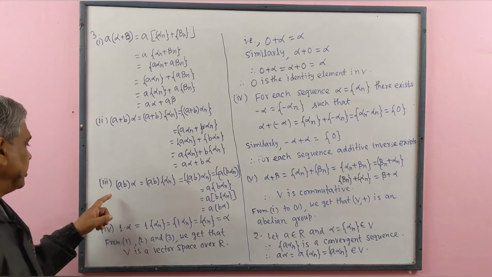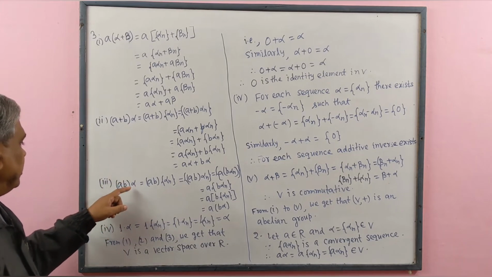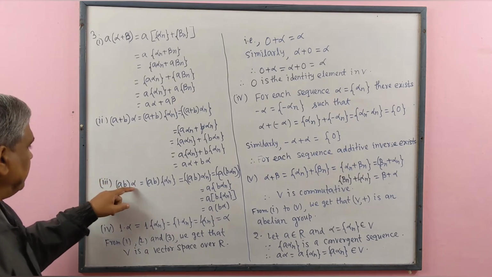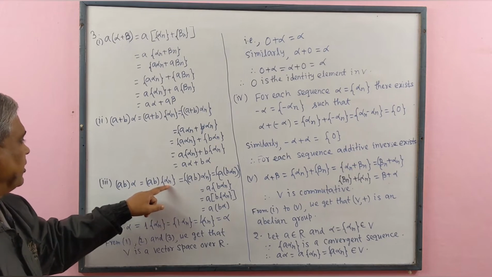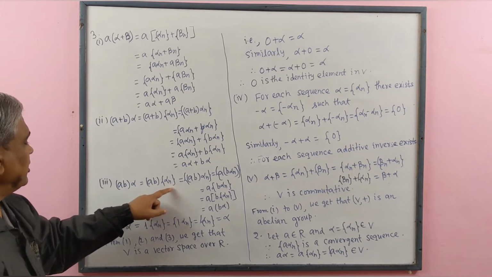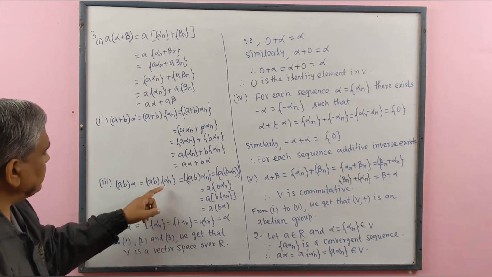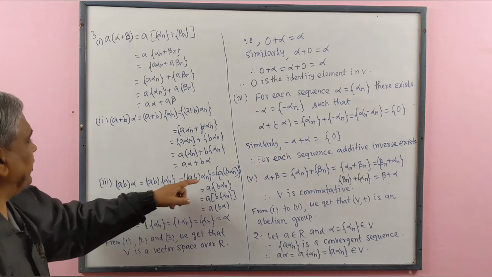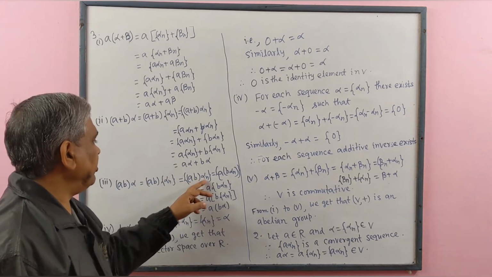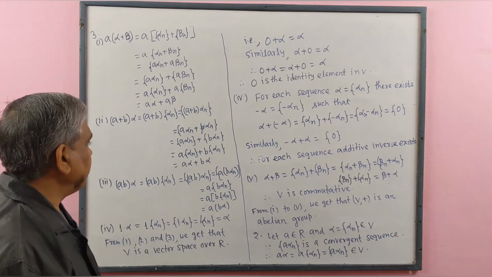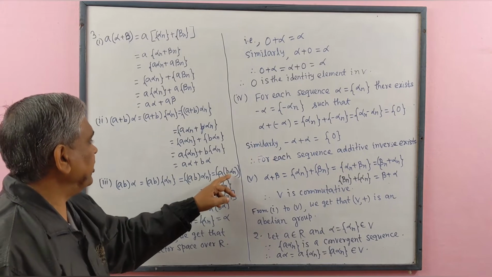Number 3. A, B are real numbers and A, B under bracket alpha. Here alpha means a sequence whose generalized term is alpha n. We may write this as a sequence whose generalized term is AB alpha n. Since A, B, alpha n all are real numbers and real number is associative, therefore we may write A under bracket B alpha n.